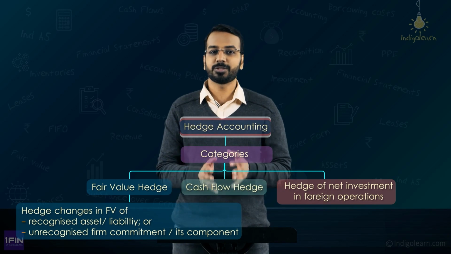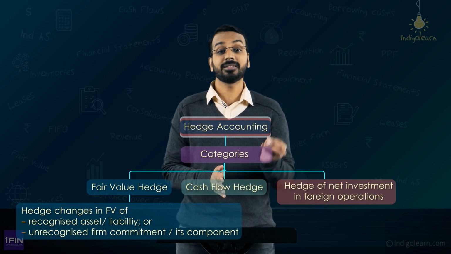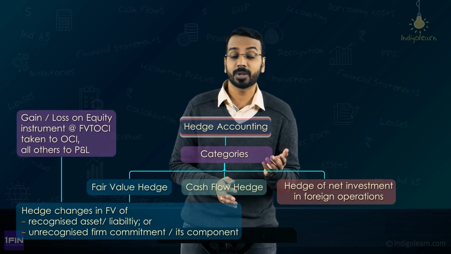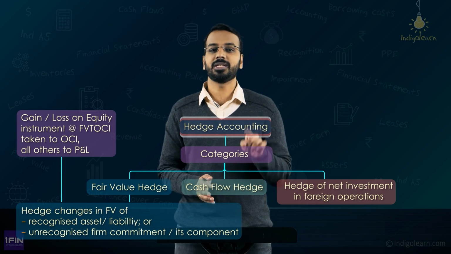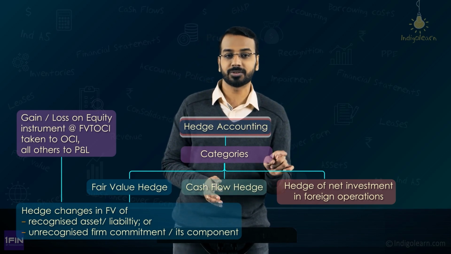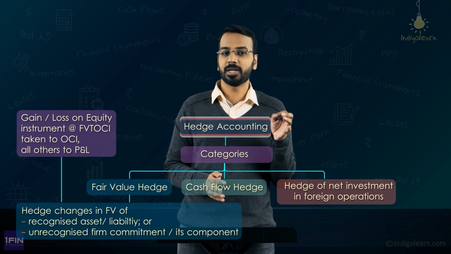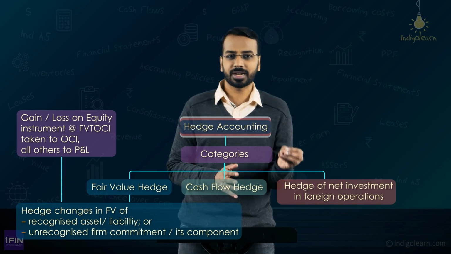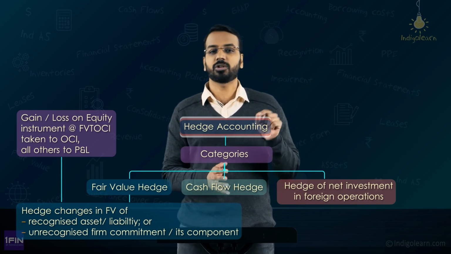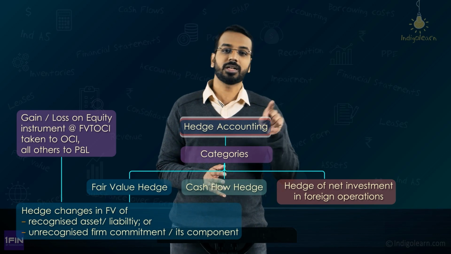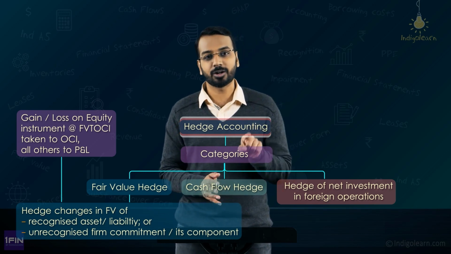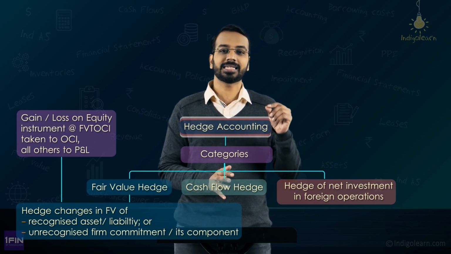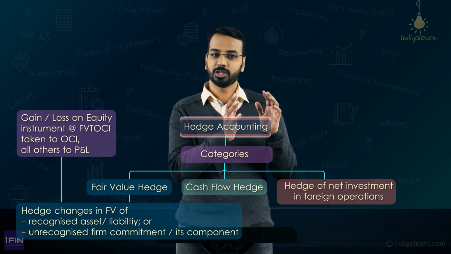Now, to quickly summarize before we move further, if there is a fair value hedge and there is a gain or loss on a hedging instrument, what would you do? You would take it to P&L. But if the hedging instrument is for an equity investment which is recognized as fair value through other comprehensive income, in that case the gain or loss will be accumulated in OCI and this will not be reclassified, right? Now one more thing you need to remember is, if there is any other financial asset which is designated as fair value through other comprehensive income, the gain or loss on hedging instrument on those will still be taken to P&L. So the only case where it will go to OCI is equity investments designated as fair value through other comprehensive income, right? So that is one aspect.